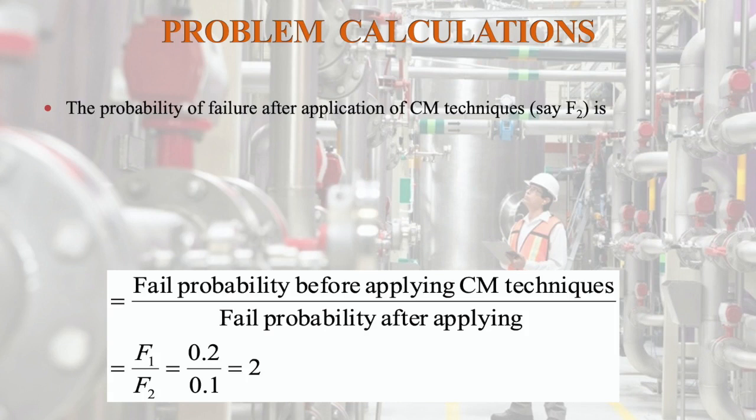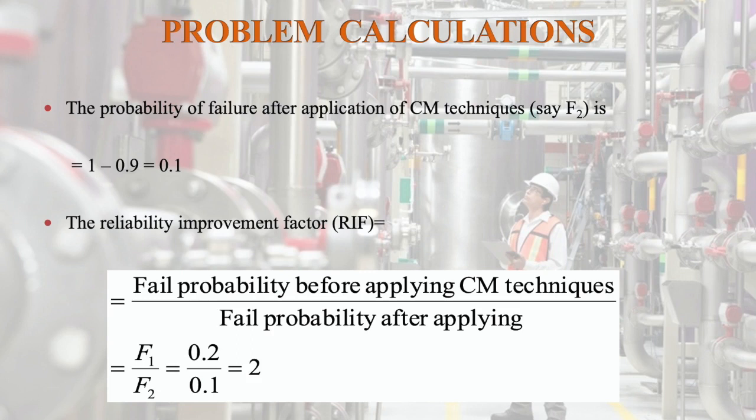The probability of failure after application of the condition monitoring technique, say F2, is equal to 1 minus 0.9, that is equal to 0.1. The reliability improvement factor RIF is equal to the failure probability before applying the CM technique divided by the failure probability after applying condition monitoring. So that is F1 by F2, equal to 0.2 by 0.1, that is equal to 2.